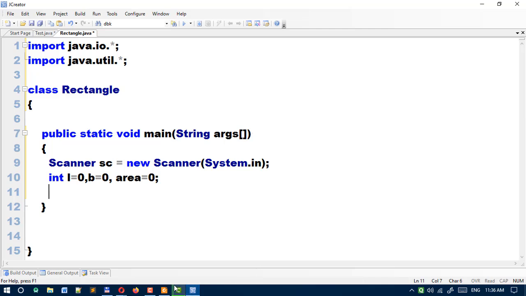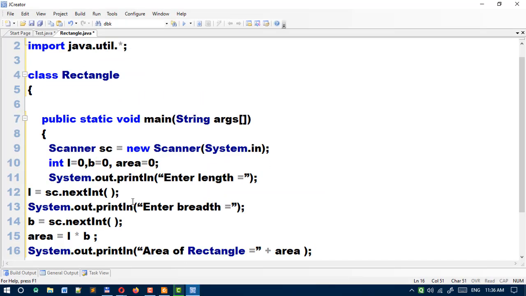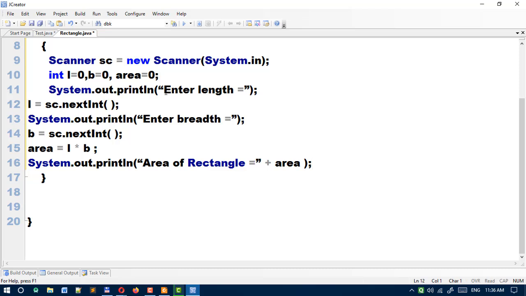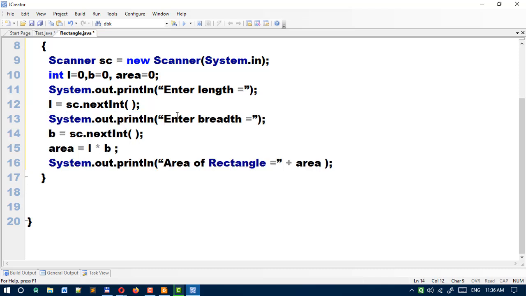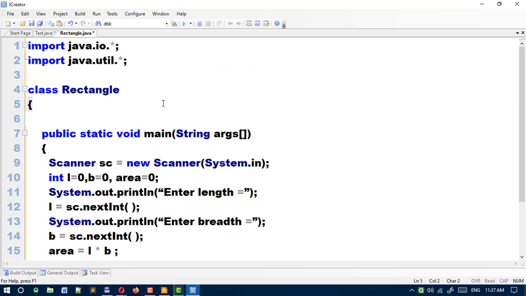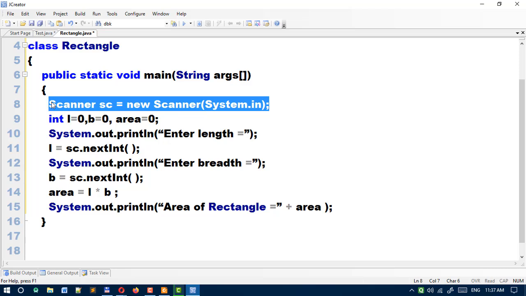There is limited time, so I am just doing copy paste for understanding, and we can do the same. Okay, you can see clearly on your screen we have written Scanner sc equal to new Scanner. It is fixed. Keep in mind, Scanner is used wherever you are going to enter some values. Int l equal to 0, b equal to 0, area equal to 0.